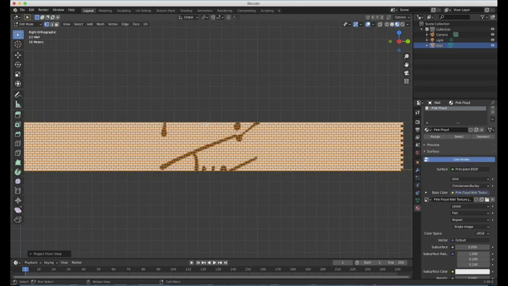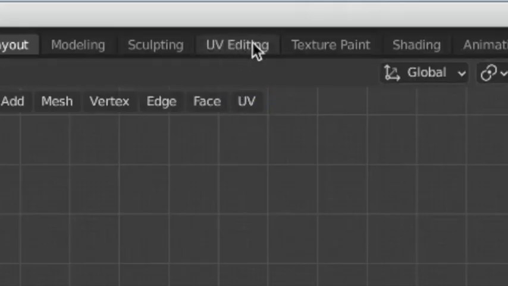It now knows that we want to have the image spread across this big surface. But as you can see, it's overlapping a lot. You can't really see that much of this. So to fix that, we're going to go up here to this tab, UV editing.